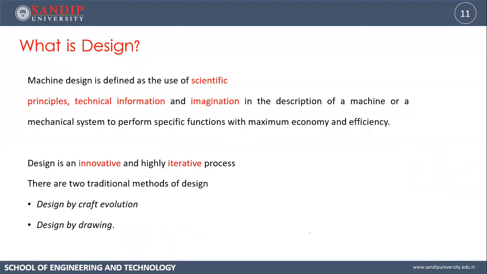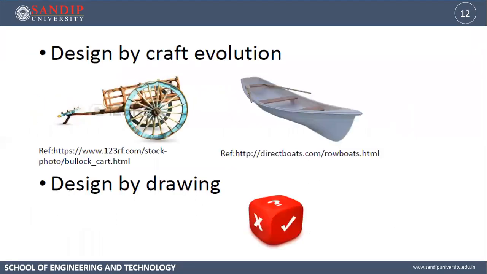There are two traditional methods of design: design by craft evaluation and design by drawing. Now, what is design by craft and design by drawing? So in olden days, the process which was used was design by craft evaluation. Now let us take an example of a bullock cart. So in olden days, there were no engineers who designed it and then manufactured it.